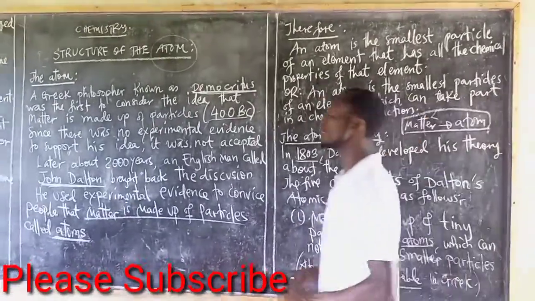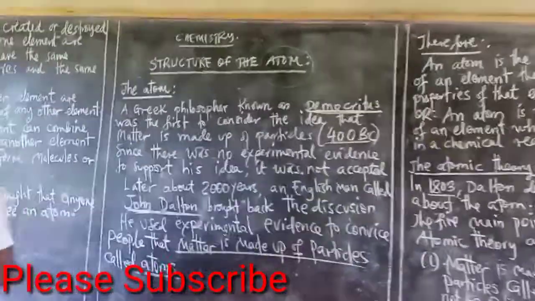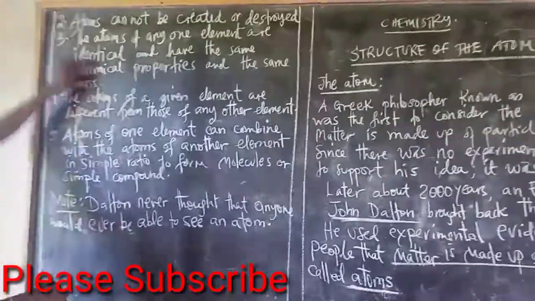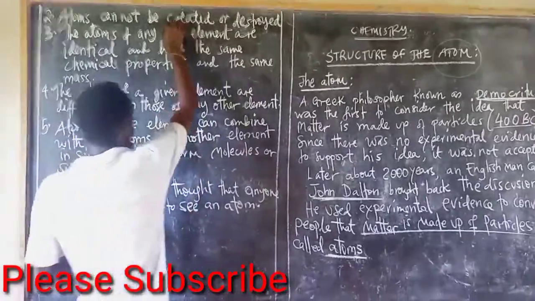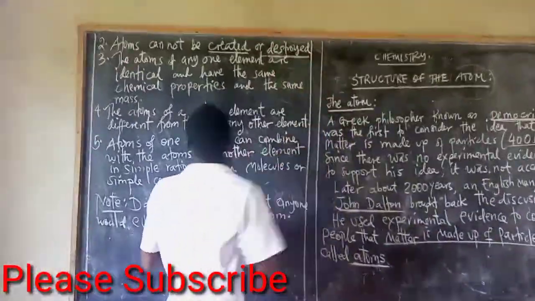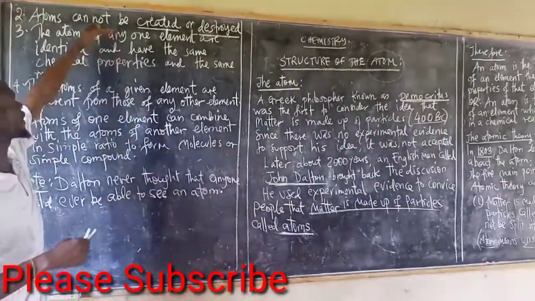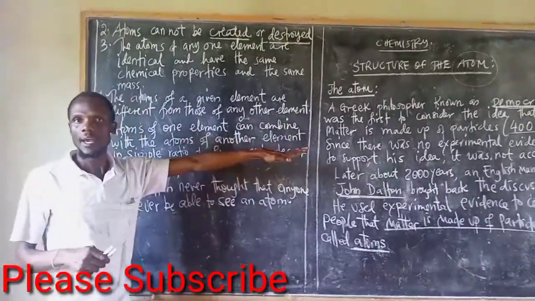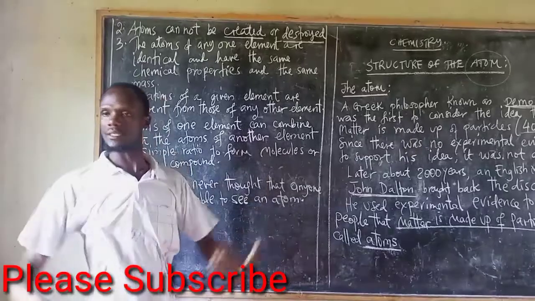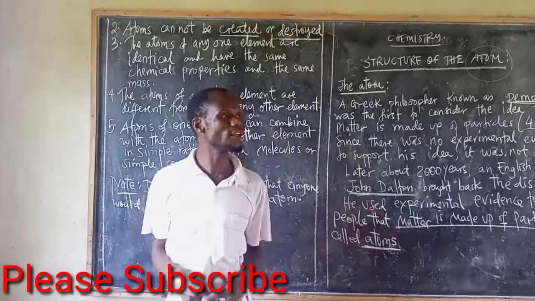And the second point, he said, atoms cannot be created or destroyed. And it comes from the first point. Because if you cannot split it, you cannot create it.